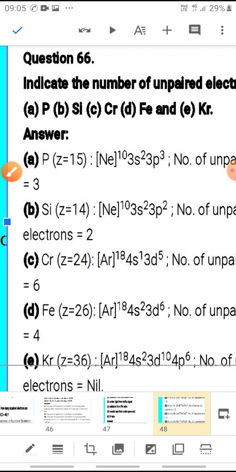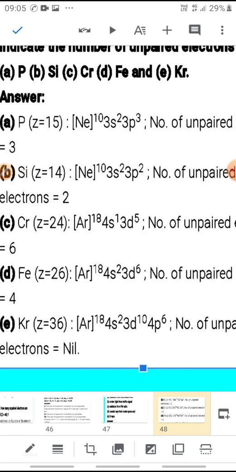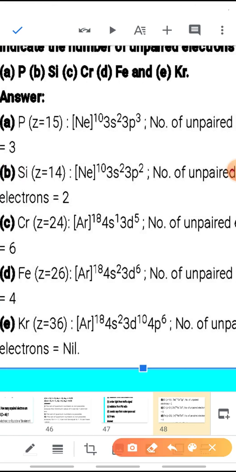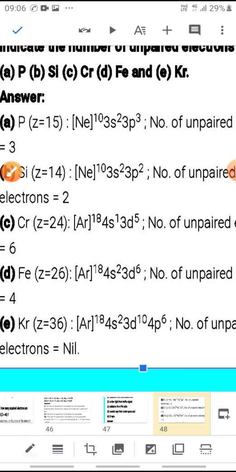Now coming to krypton, 36. For krypton 36, again you all can write argon, which is the previous element of the inert gas family. 18 electrons are here, then 4s2, 3d10 and 4p6. So how many unpaired electrons are there? There is no unpaired electron. D subshell is fully filled, 10 electrons can be accommodated, and P subshell is also fully filled. Only 6 electrons can be accommodated.